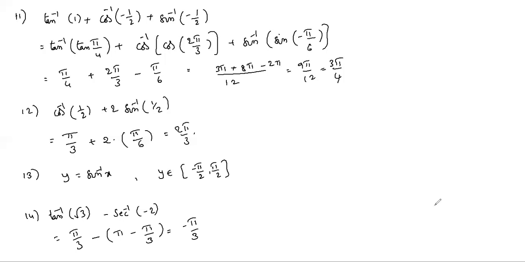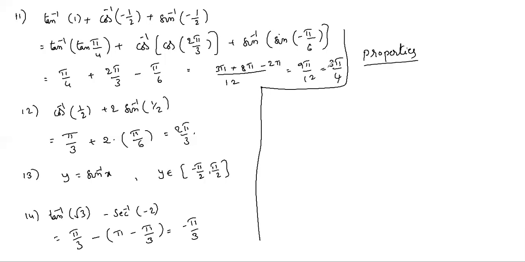Next, some properties of inverse trigonometric functions. First property is sin inverse x plus cos inverse x equals pi by 2, for x belongs to minus 1 to 1. The domain is important here. For those values only it will hold.